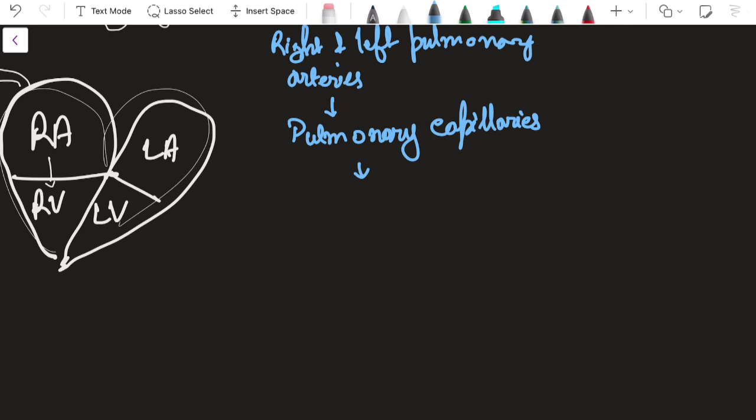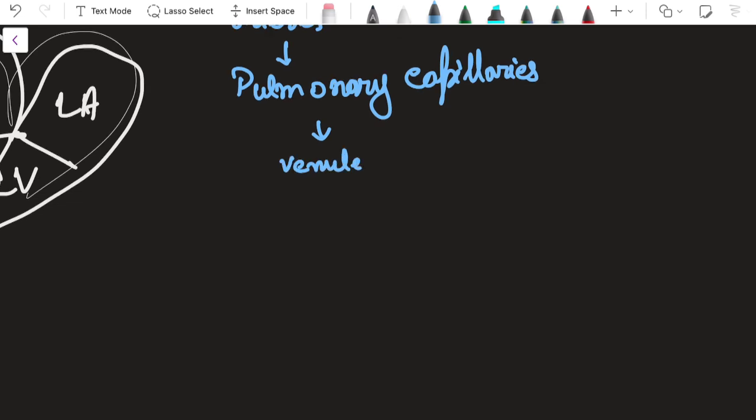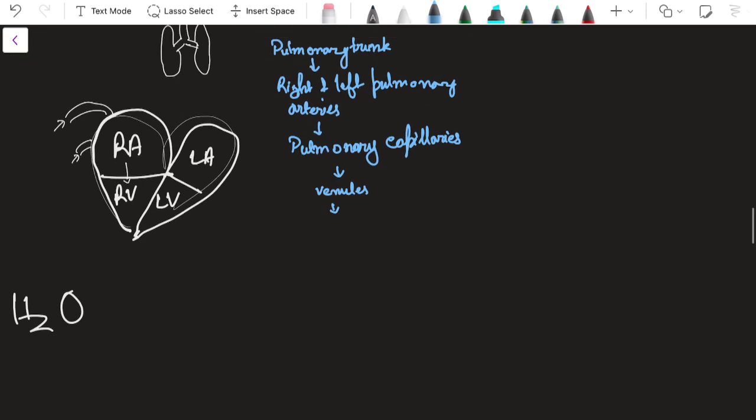After this, the oxygenated blood from the capillaries will be taken into the pulmonary venules, and these venules will join to form four pulmonary veins. These veins will drain into which atrium? The left atrium, and then from the left atrium to the left ventricle, further into the aorta and then into the rest of the body.